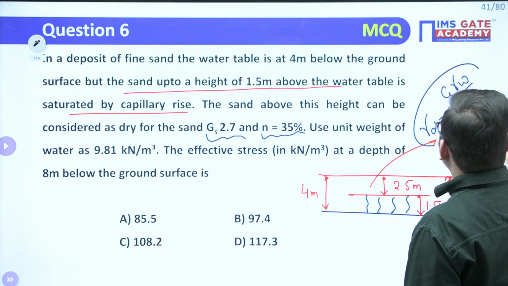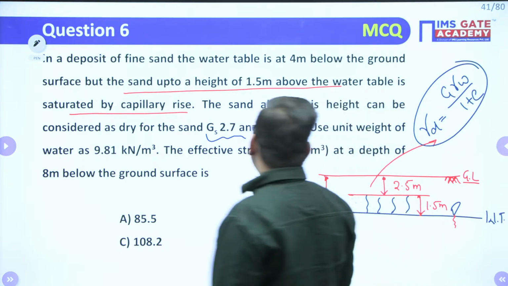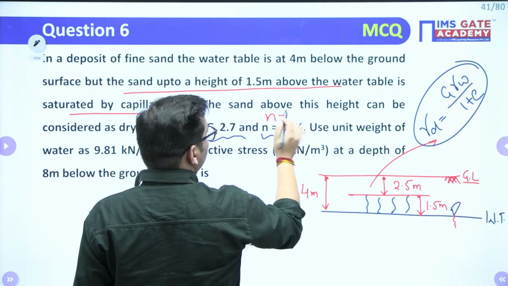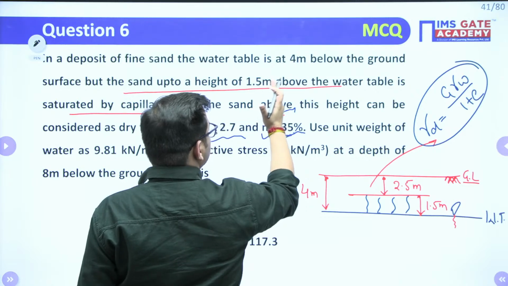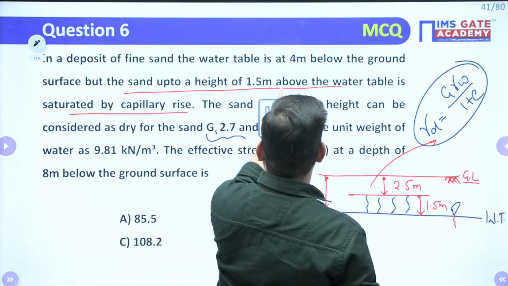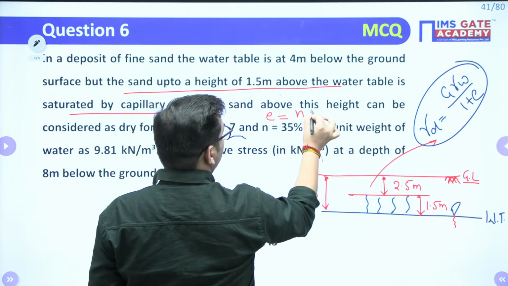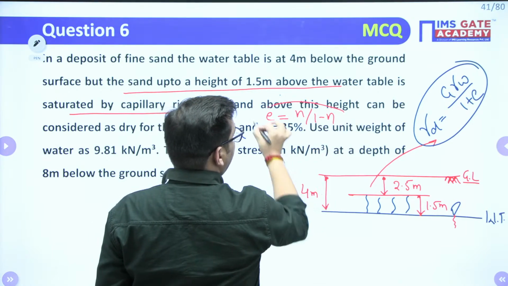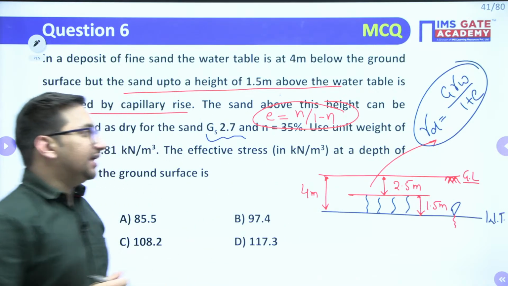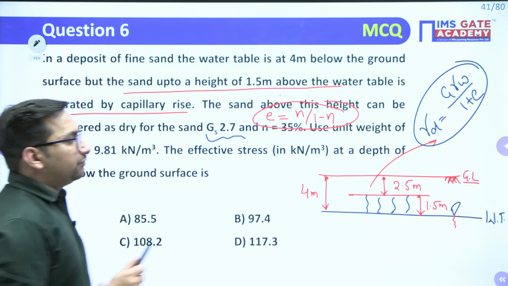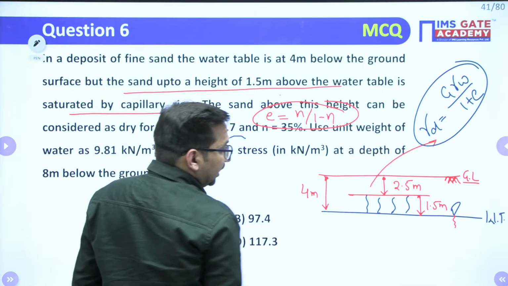We know that gamma D is equal to G gamma W upon 1 plus e. I know the n value, so I can directly use e is equal to n upon 1 minus n. From here I can calculate the e value and I can calculate that gamma D value. So the first thing is we need to find out the gamma D for this, right?